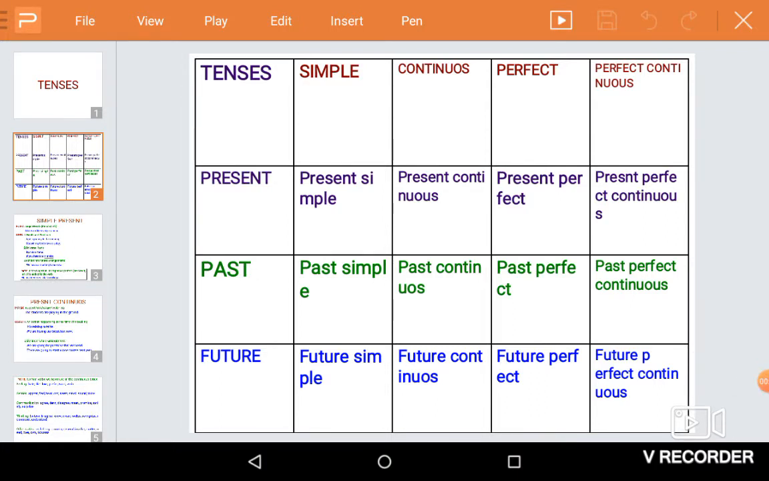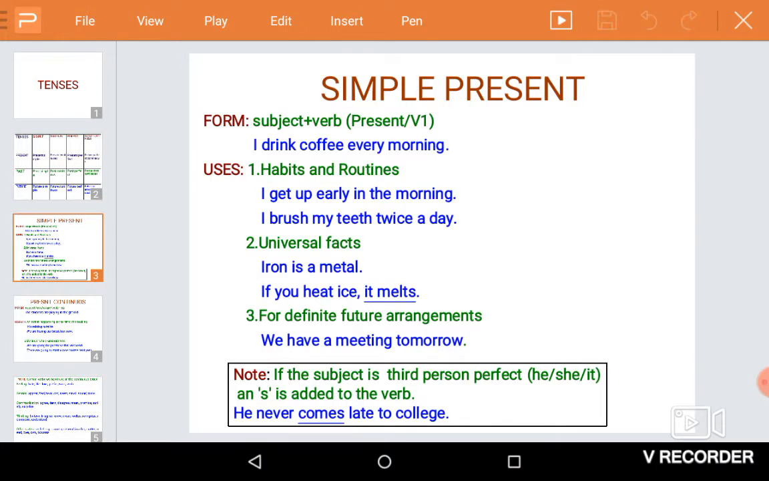Now, let's look at each tense one by one. The first tense we are going to discuss is simple present. First, we will see the form of the sentence, then the most important uses of the tense. The form of the simple present tense is subject plus the present form of verb. For example, I drink coffee every morning. Then the most important uses.